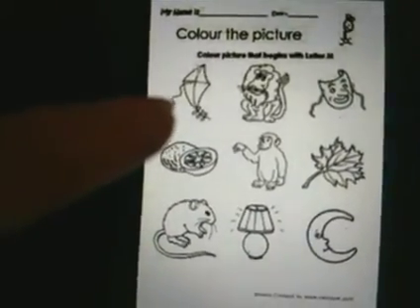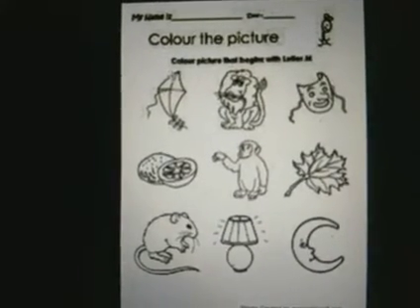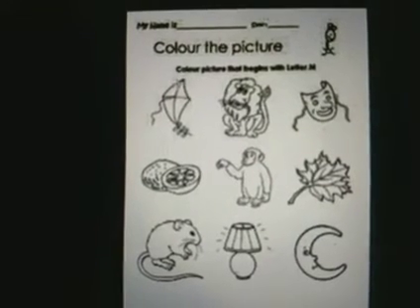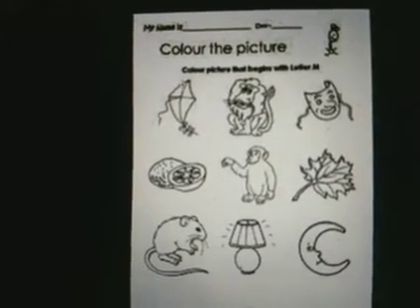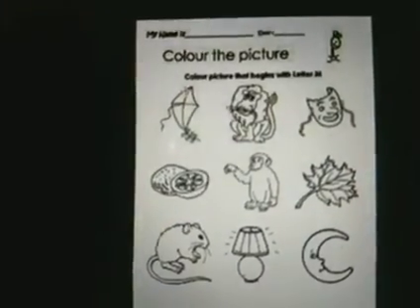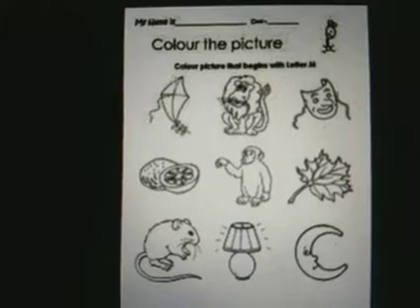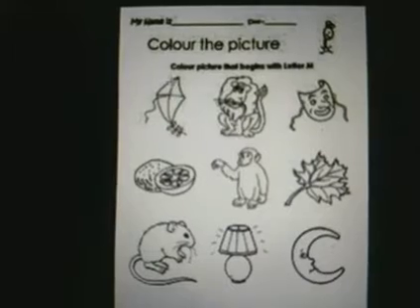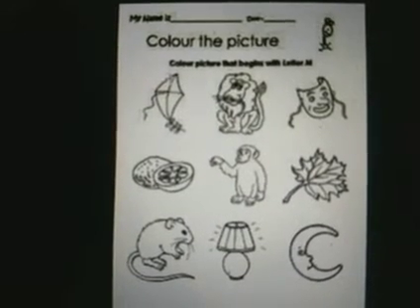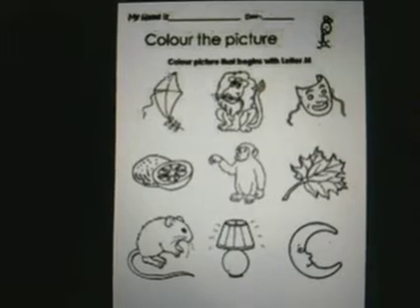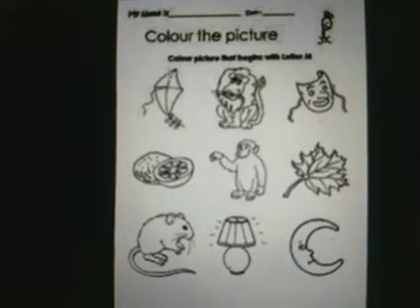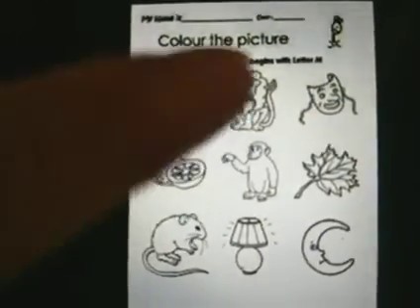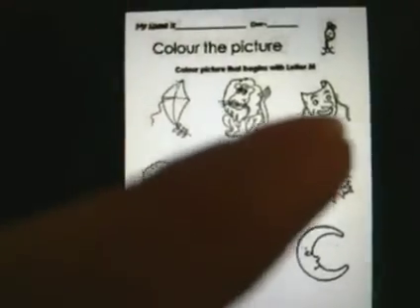You all know what this is. This is a kite. Now in the word kite, is the beginning sound M? No, it isn't. So you don't color the picture. The second picture is of an animal. He's the king of the jungle. Who is he? It's a lion. Now in the word lion, the beginning sound is L. But we are here finding pictures that have the beginning sound as M. So this also does not have the beginning sound M.